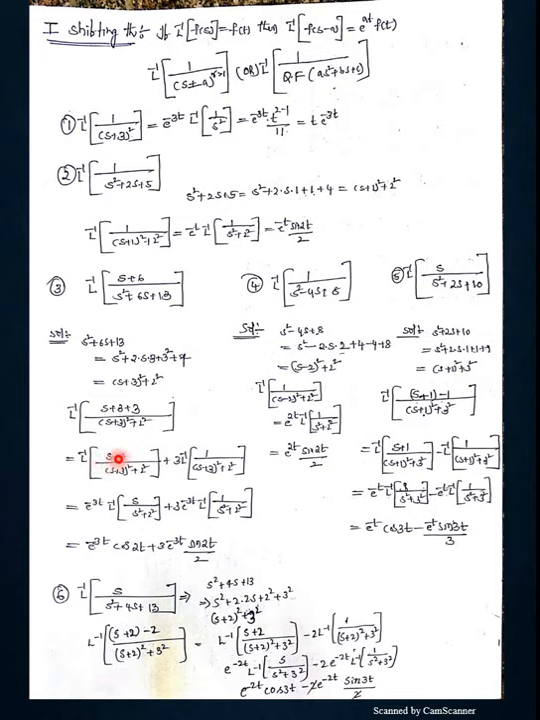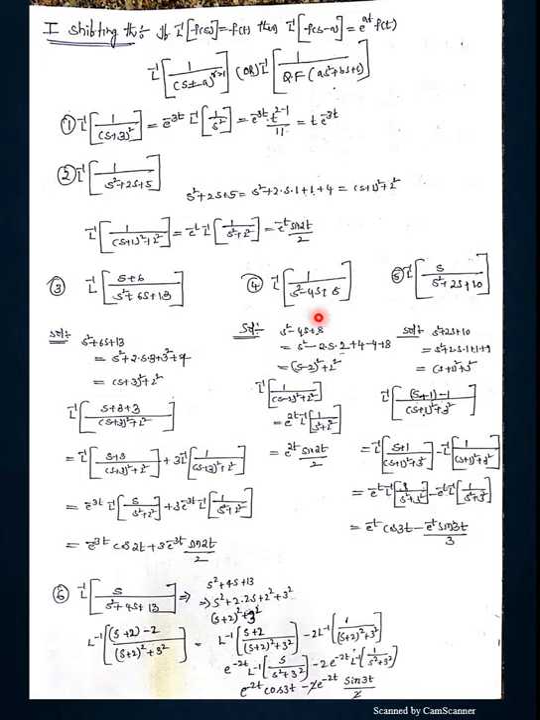Here from the group term s plus 3, it comes out as e power minus 3t into L inverse of s by s square plus 2 square, plus 3 into, here the 3 comes out as e power minus 3t, L inverse of 1 by s square plus 2 square. Here this is cos 2t, here this is sin 2t by 2.